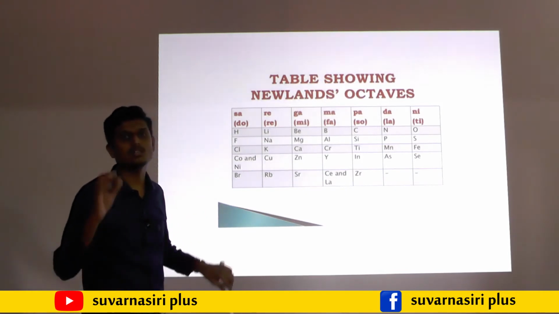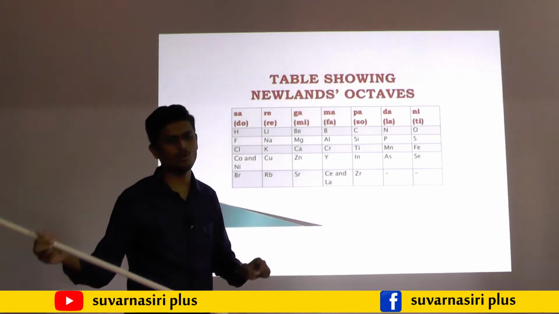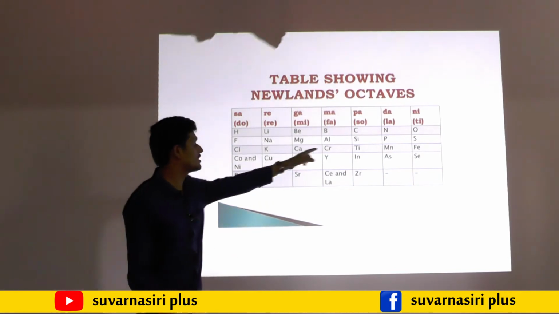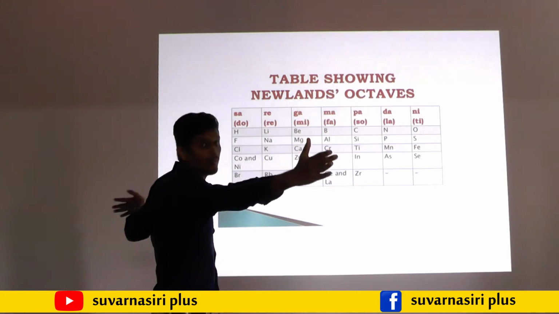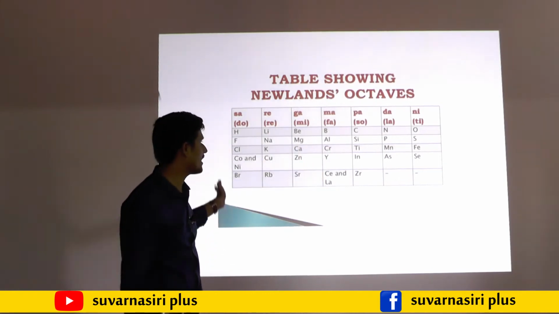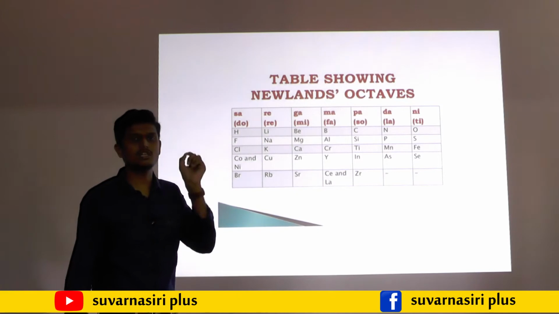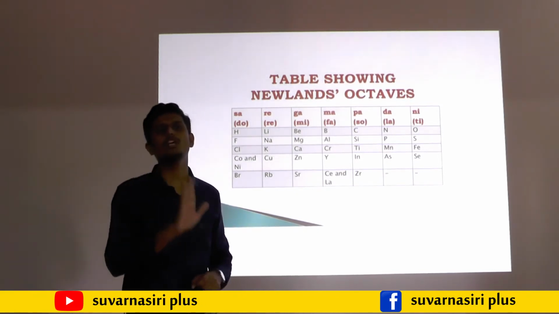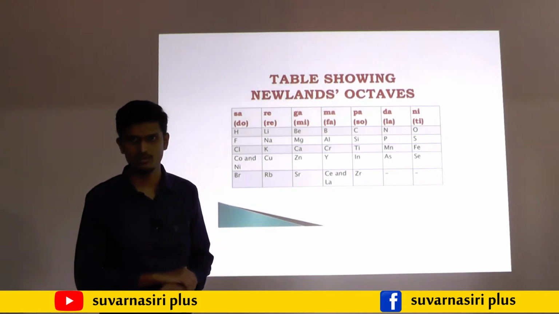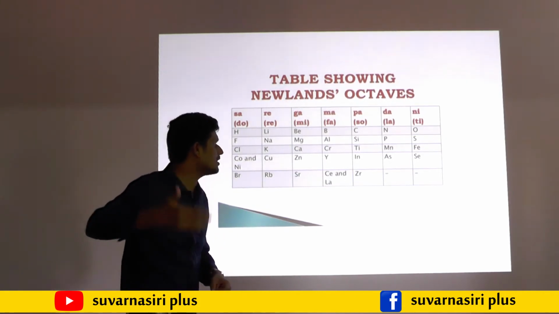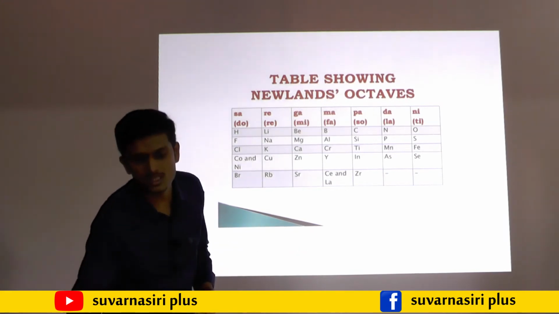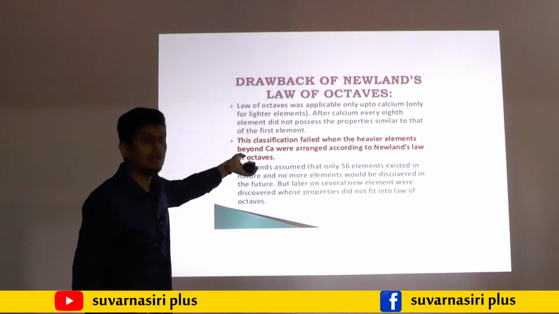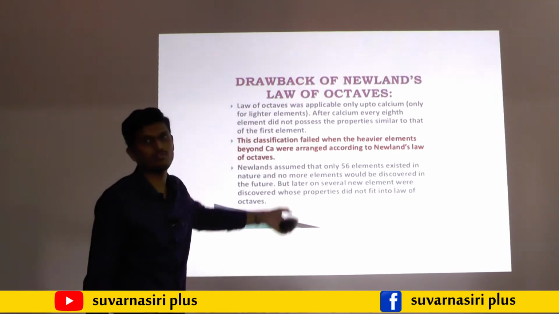The first drawback is that the law is applicable up to calcium only, for the smaller elements. The second drawback is that in his arrangement, similar elements are kept very far apart. The third drawback is that Newland believed there were only 56 elements existing in nature, but new elements started to be discovered. That's why this law completely failed. So if they ask for the drawbacks of Newland, you should write these 3 points for 2 marks.